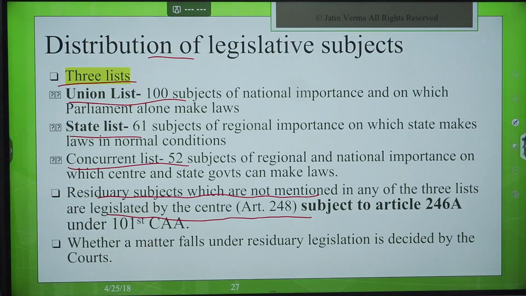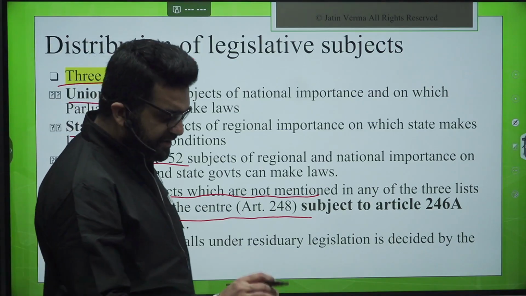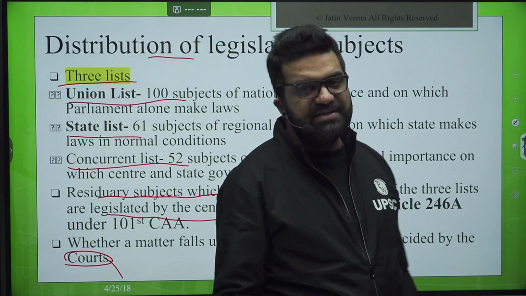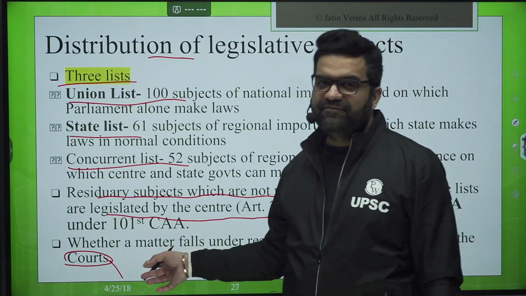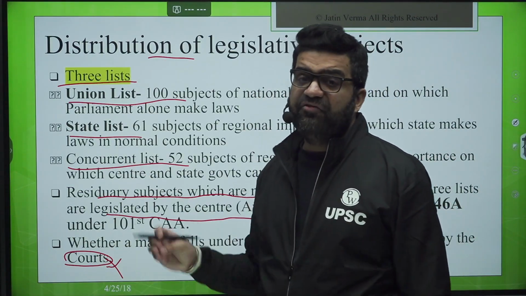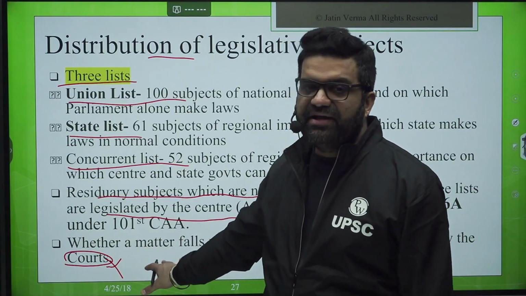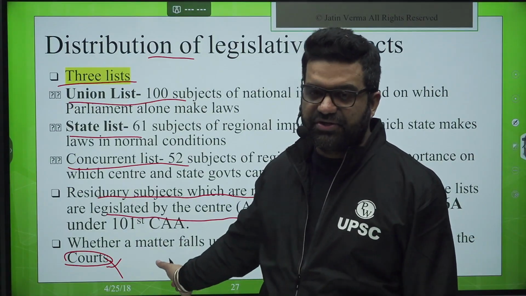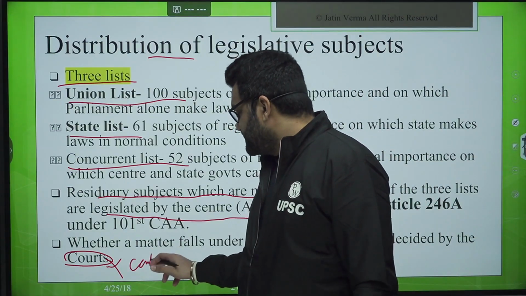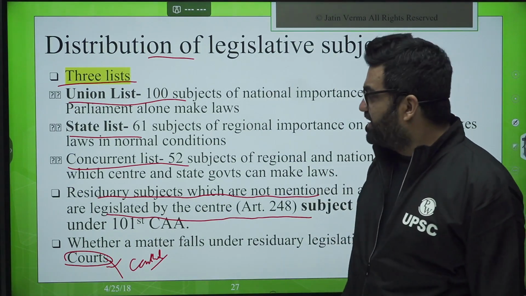Whether a matter falls under residuary legislation is decided by the courts these days. However, the original constitution says whether a matter falls in the residuary list or not will be decided by the Union Parliament itself. Right? So courts have clouded over every area of legislation, administration. So this has been modified now. This is the practical side of our constitution, but theoretically it is the Union Parliament which decides which subject is residuary or not.